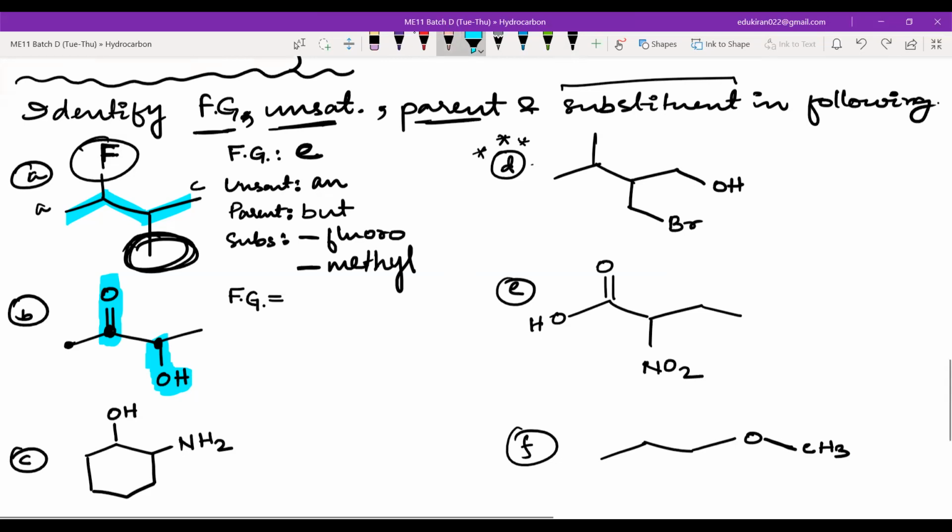Okay, I need to erase this. So this is OH, so the functional group is own. And I hope you have taken this as the carbon chain, that is the parent. The unsaturation, tell me, is it AN or EN? Yes, Parvati, correct.